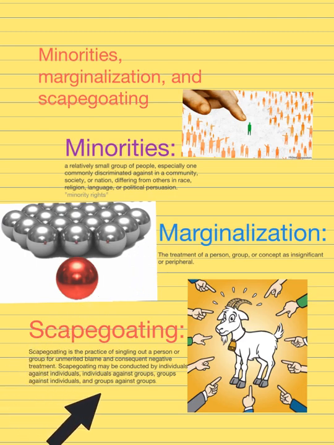And scapegoating is our last term. This is when everybody kind of focuses on one single person in order to take all the blame for something that's gone on. And there is some scapegoating in the book that we'll talk about. People are abused as a way to kind of make problems go away, and they're blamed wrongly, and they're thought to be the people who, if we put all of the blame on them, kind of make up for all the wrong that's been done in the world. So that's a brief definition of scapegoating, but you can take a look at these definitions later.